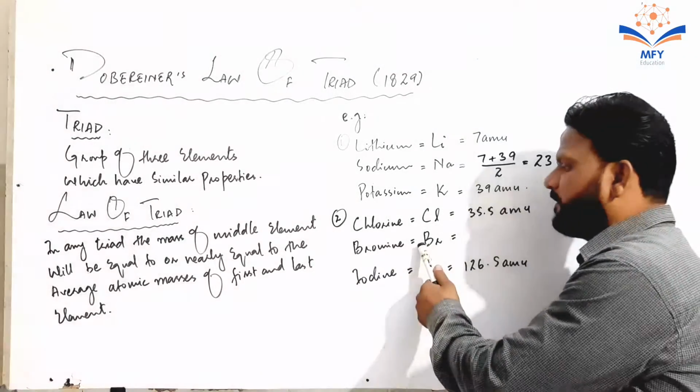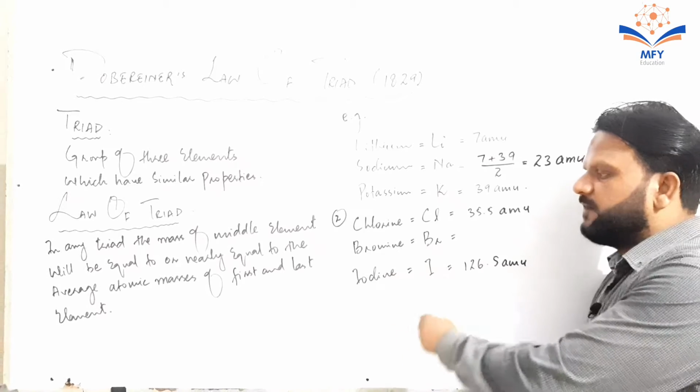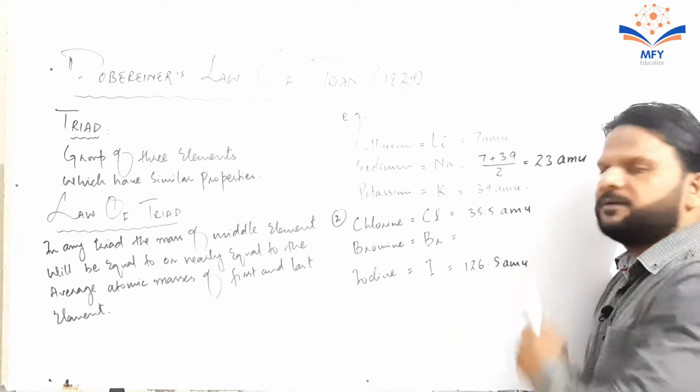Bromine is the middle element of this triad which contains chlorine, bromine, iodine.